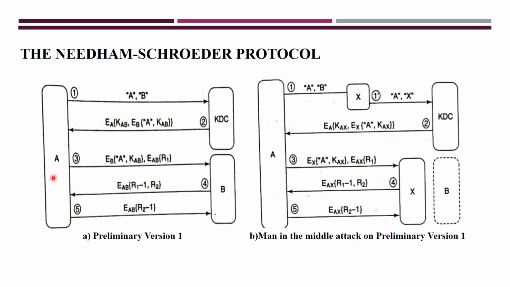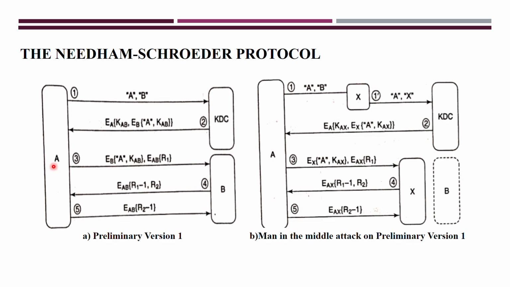When A receives it, it decrypts this message with the help of this common session key, and afterwards it compares this R1 minus 1 with the R1 that was sent by A. If both are the same, that is decremented by 1, based on that it compares. If both are the same, then it authenticates entity B here.